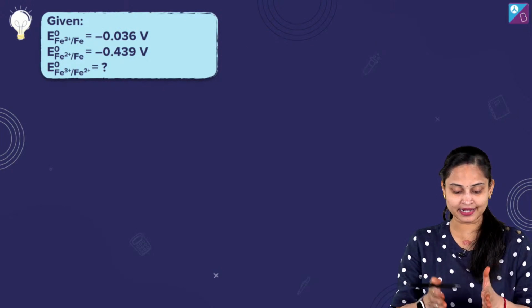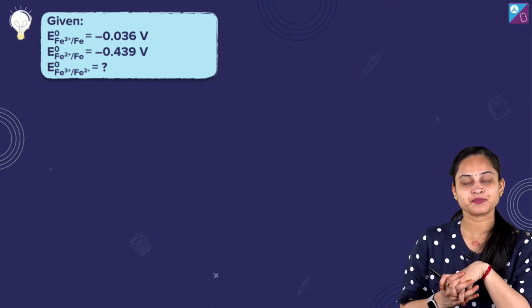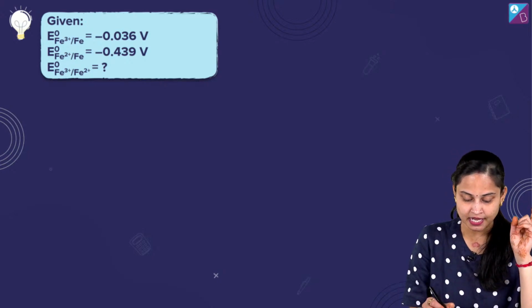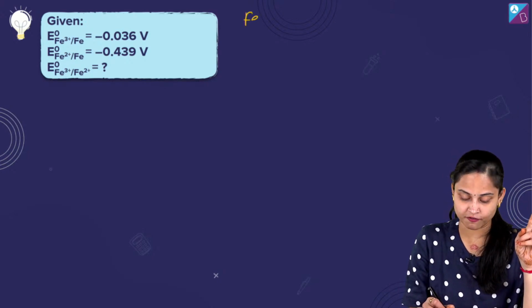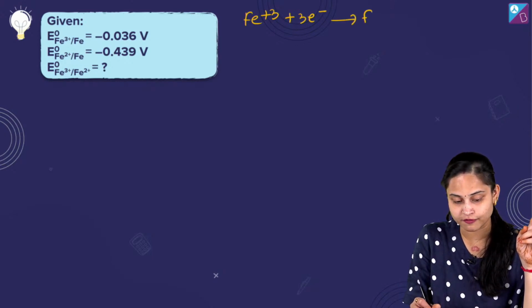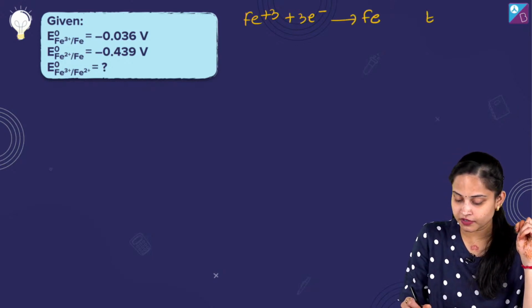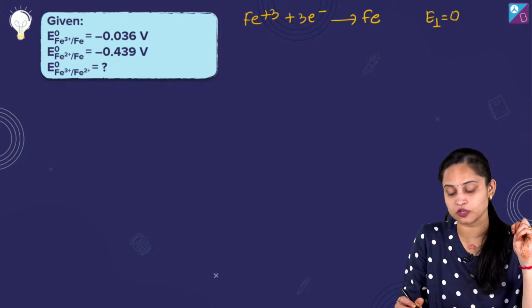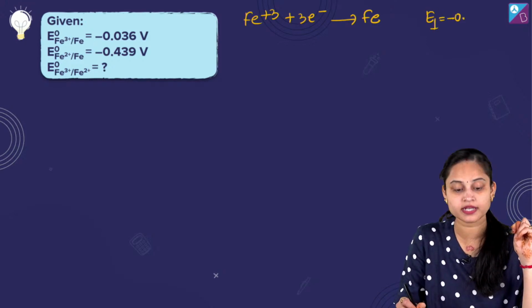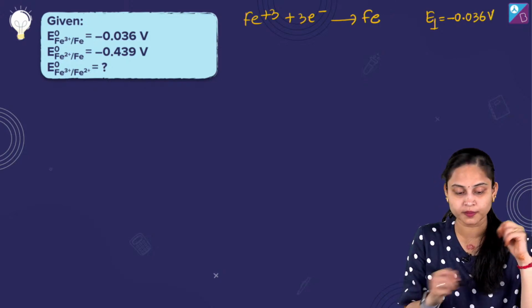Here we are and let's talk about this particular thing. चलिए, what we are having actually with us? Yes. तो यहाँ पर मैं बता दूं, it's Fe3 positive plus 3 electrons giving us Fe. And E1 naught for this is equals to minus 0.036 volt.